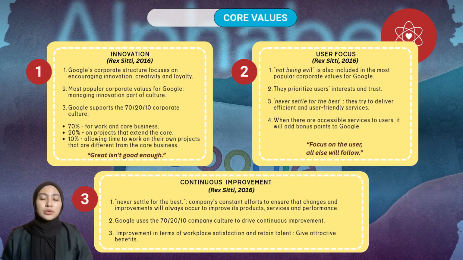As mentioned by Google in 2026, there's always more information. According to the Rec City in 2016, continuous improvement thus becomes a significant Google core value. Great isn't good enough, but Google 2026. Google's motto, never settle for the best, may also be related to the company's constant efforts to ensure that changes and also improvement will always occur to improve its products, services, and also performance.